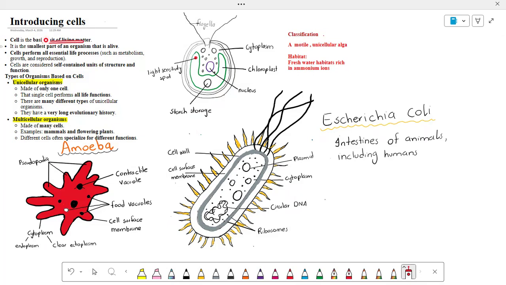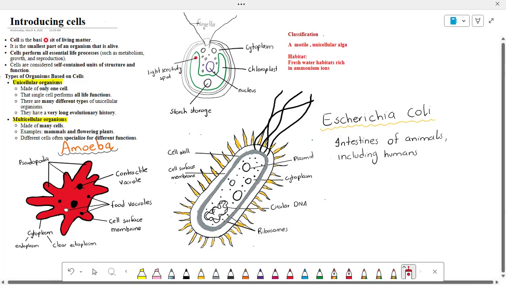We can say that cell, in simple words, is the smallest part of a living organism that can be considered alive. Everything that is alive, whether it is a human, a plant, or even a microscopic organism, is made up of cells. So cells are extremely important because they carry out all essential life processes. These processes include metabolism, growth, reproduction.